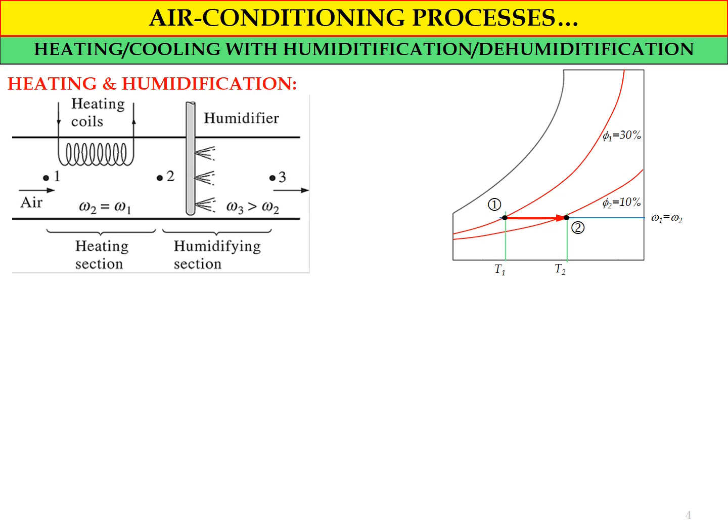Okay, so this is the process, what I call the process for simple heating, starting from state number 1 to state number 2. For state number 3, because the process involves a humidifying process where we add more moisture content or water vapor inside the air, the value of omega will increase. So we just draw the line for omega 3, where the line must be greater than the line for omega 1 and also omega 2, because the moisture content has already increased at the outlet of the air ducting system.